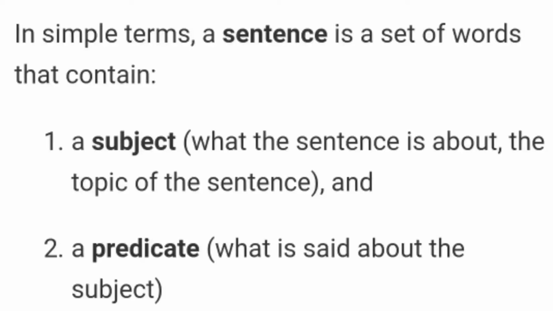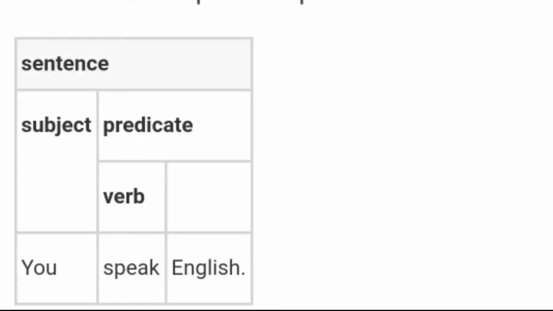And what is a subject? Subject is what the sentence is about, the topic of the sentence. And what is a predicate? Predicate is what is said about the subject. Let's try to understand it more clearly through this example. In this sentence, you speak English, you is the subject and the remaining part of the sentence is known as the predicate. Speak English is the predicate.